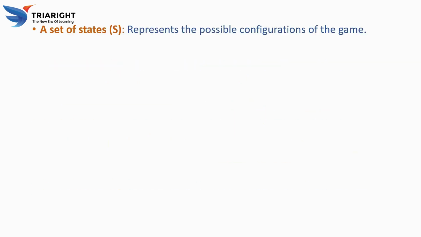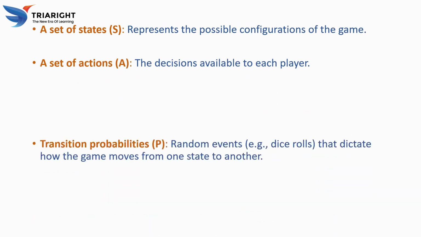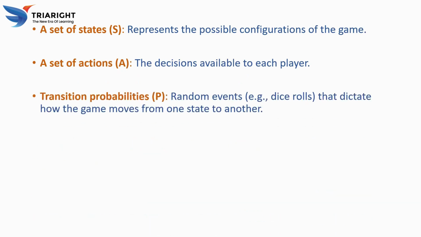For the first, we have a set of states that represent the possible configurations of the game. A set of actions is the decisions available to each player. Transition probabilities are the random events that dictate how the game moves from one state to another.